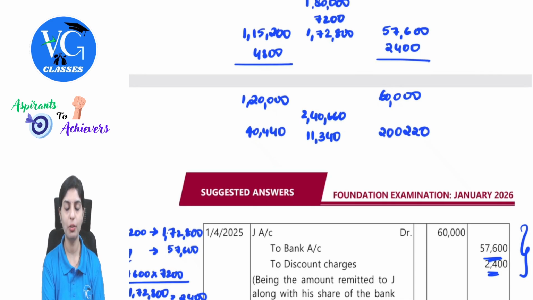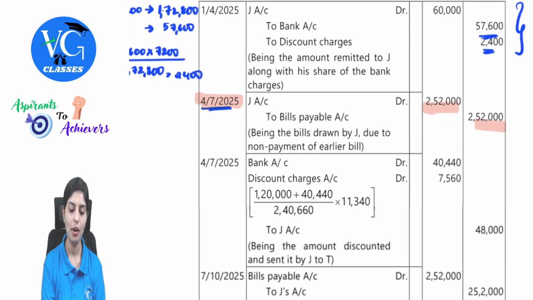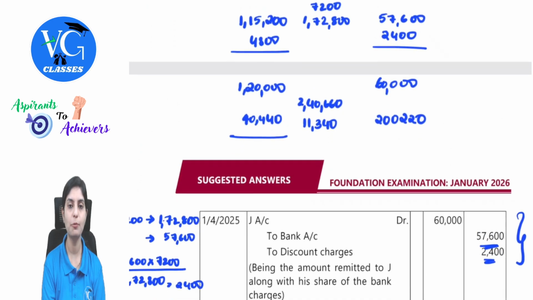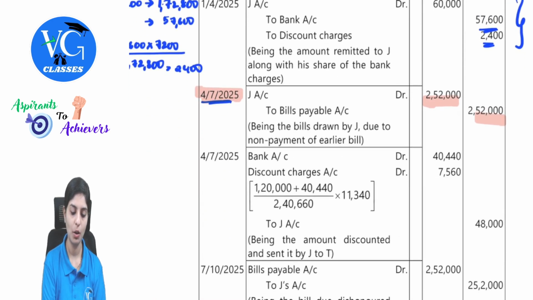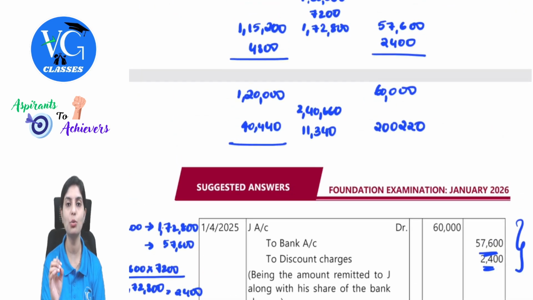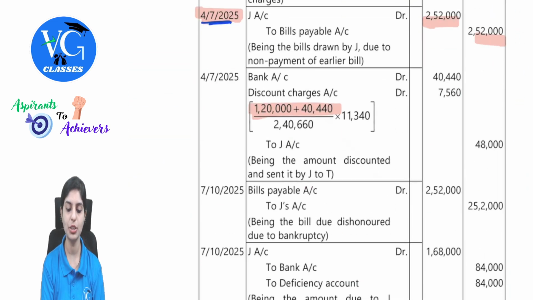1,20,000 for 40,440. So how do we apportion this in the ratio of benefit derived? If I have to find out the net balance as on this date, it will be 1,20,000 plus 40,440. That is what is taken here. Observe, 1,20,000 plus 40,440. This is representing 2,40,660. So divide by that, the total discounting charges is